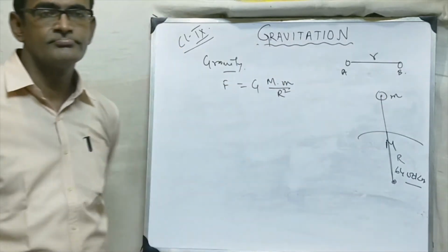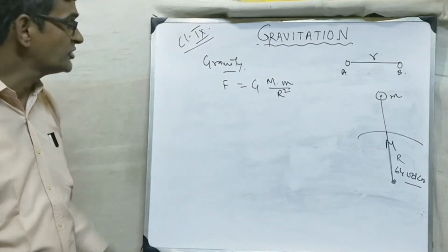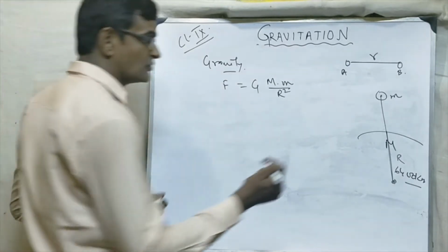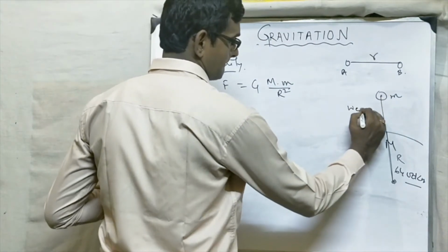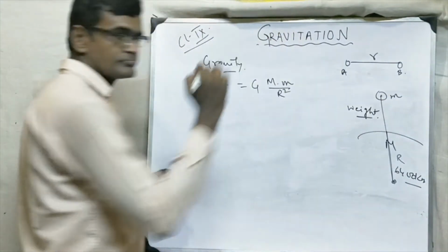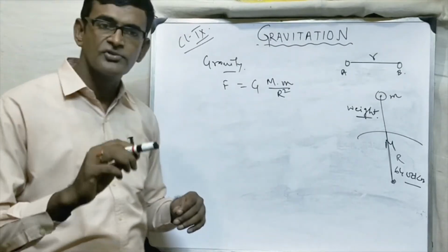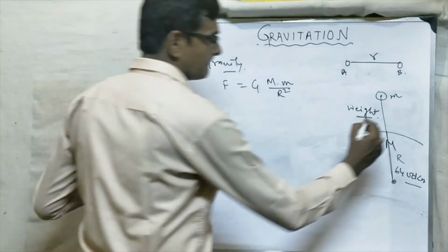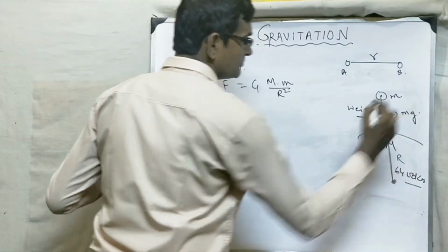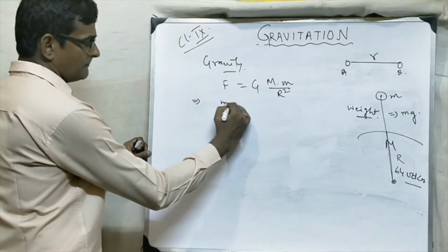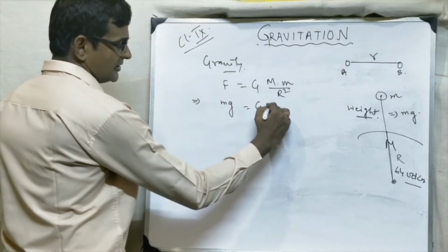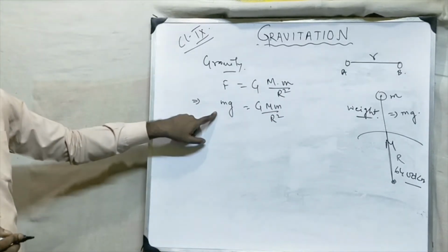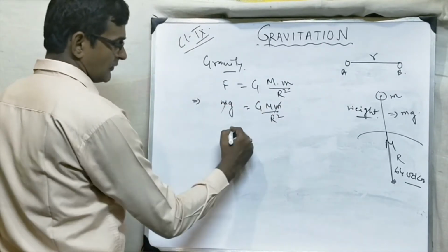What do we call this? Is there any other name for this force? Yes, we have studied in lower classes, there is one more name, that is called the weight. What is weight? Weight is the force by which earth attracts a body towards itself. And what is the formula? Mg. So if I put mg here, what will I get? G M m by r square, because F is mg. So if I cancel this m, what will I get?